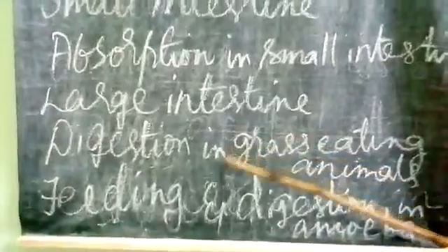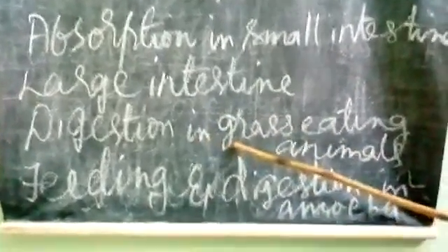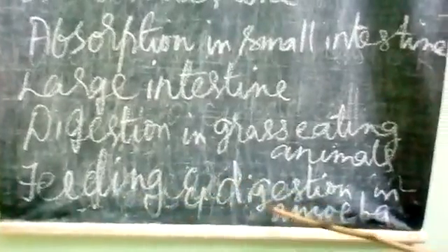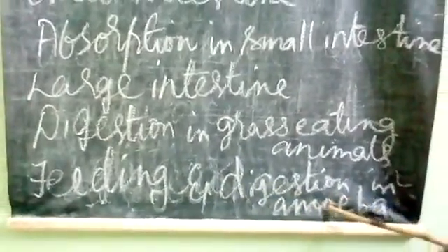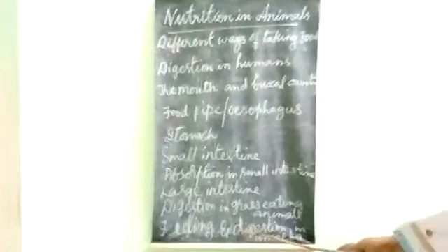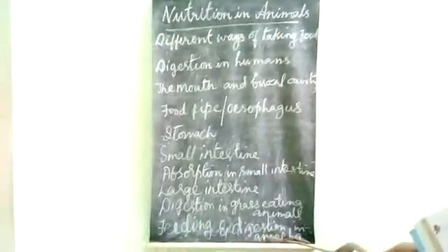Now, digestion in some grass eating animals. So we have learned the digestion in cows. Now the next is feeding and digestion in some small microorganisms. Now we have studied about amoeba, how it feeds on its food and how it digests its food.